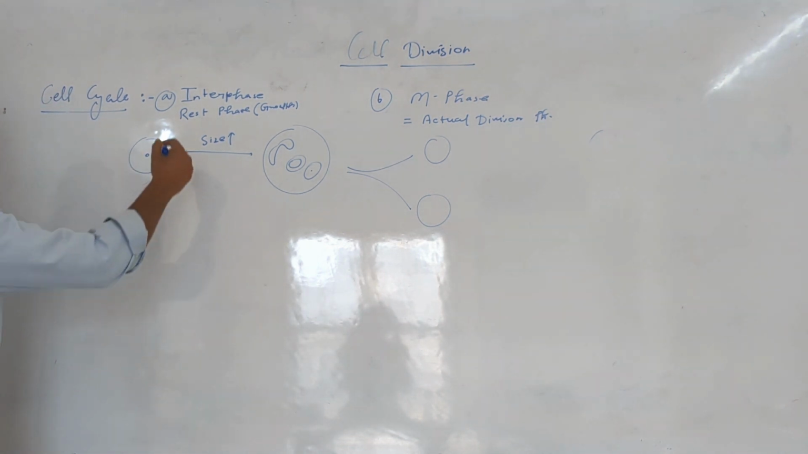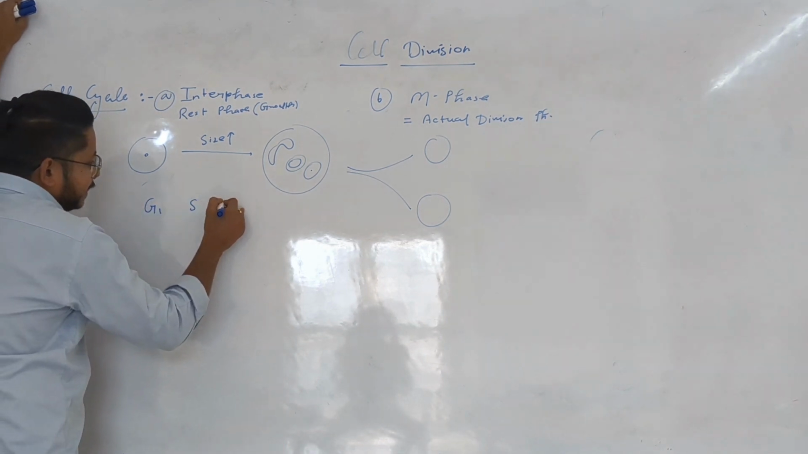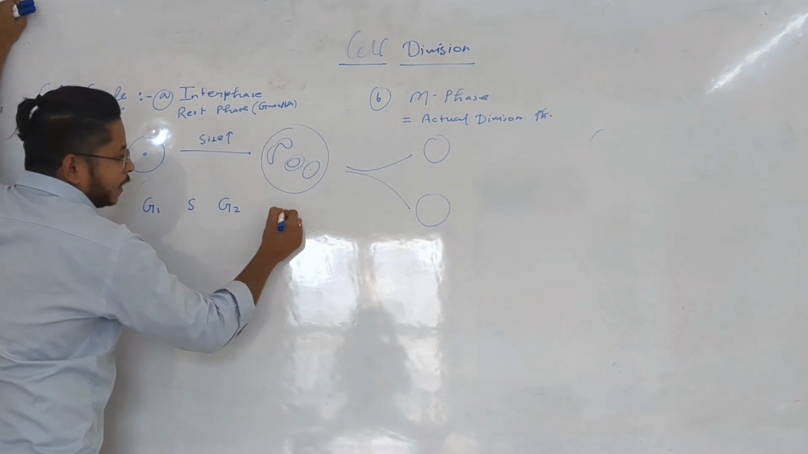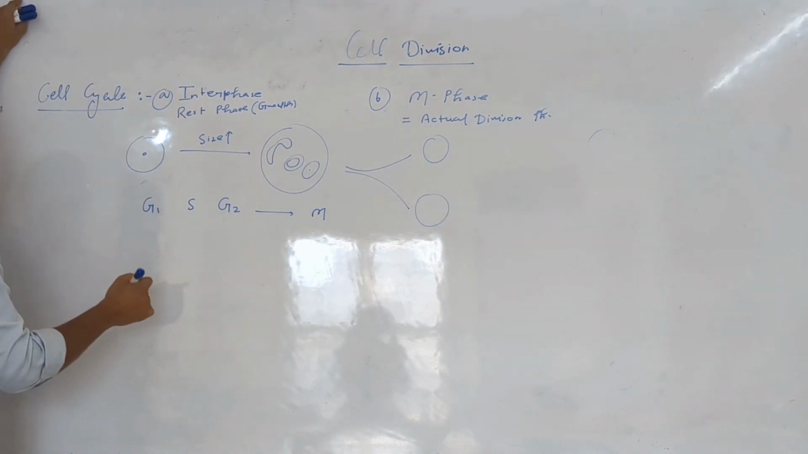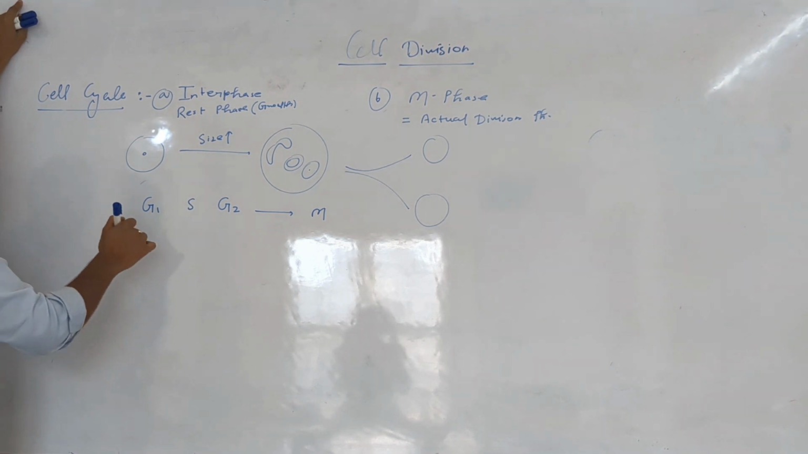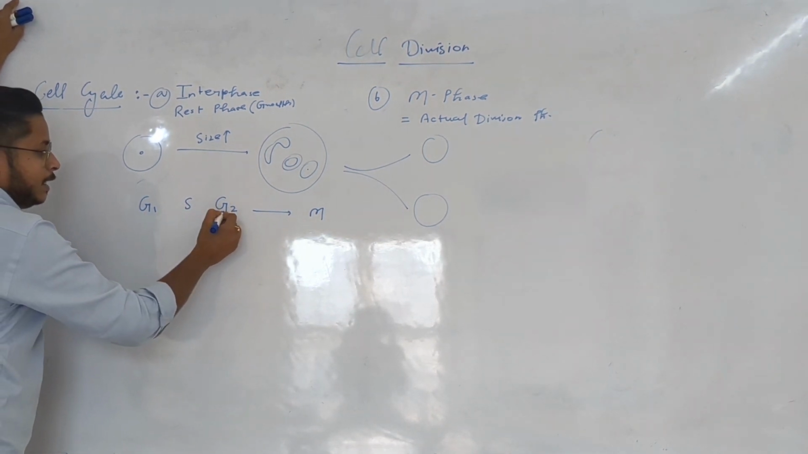Interphase is generally divided into three phases. Growth is considered in three forms: G1 phase, S phase, and G2 phase. After that the actual M phase comes. So any cell that wants to divide must pass through the G1 phase, then the S phase, and after that the G2 phase.